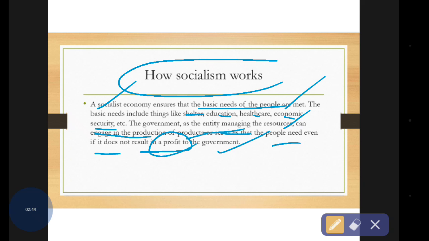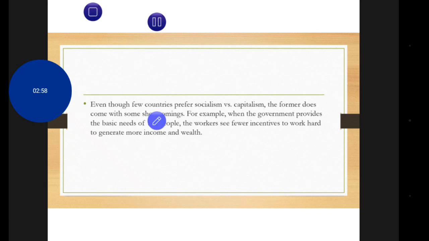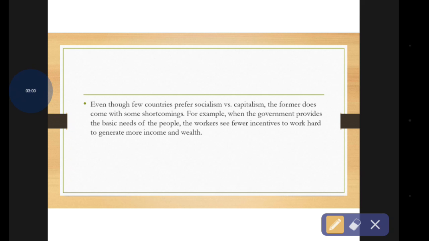So in a socialist society, they don't need the profit. They need to produce the goods for the welfare of the people. Okay, that is called socialism. This is how it works in current countries like China and North Korea, etc.